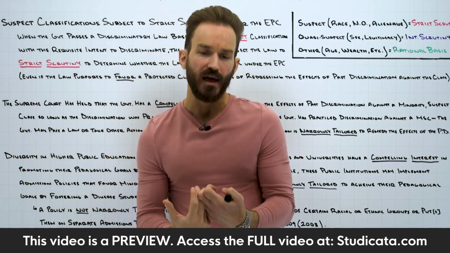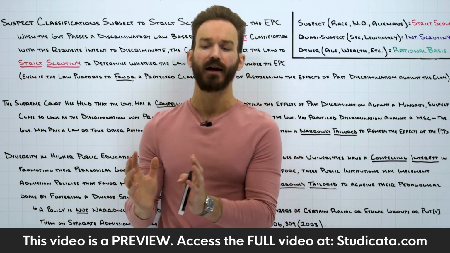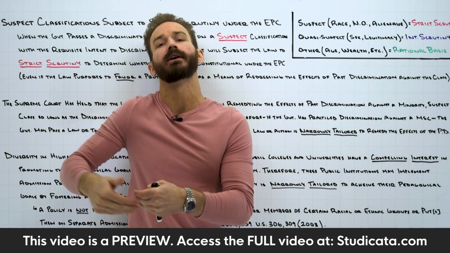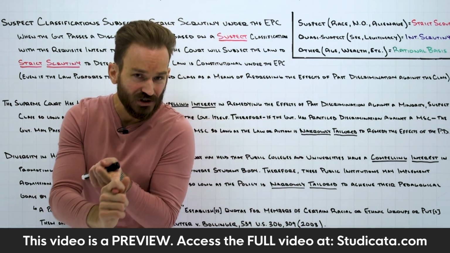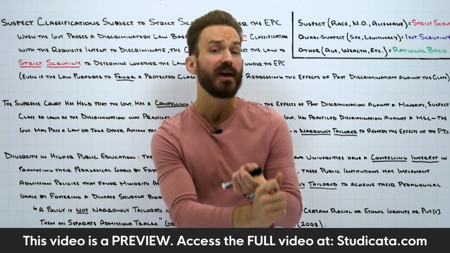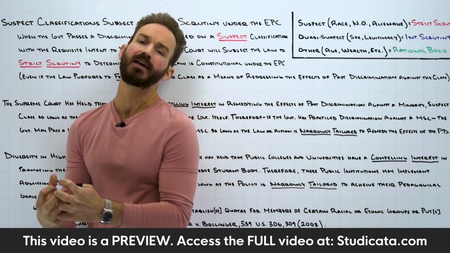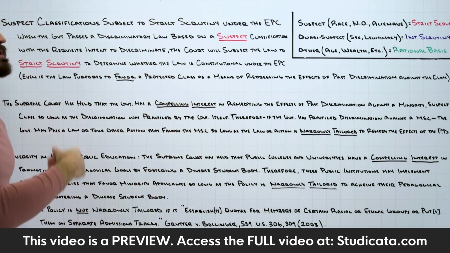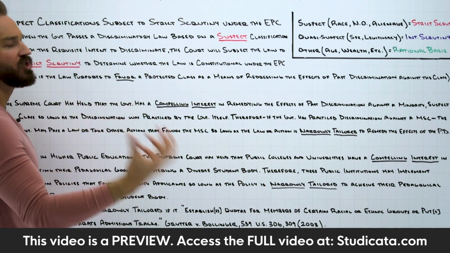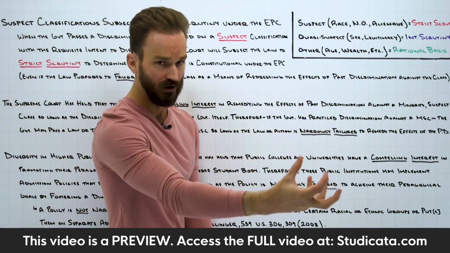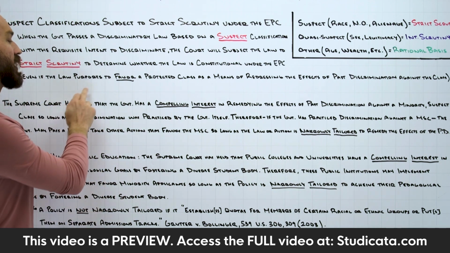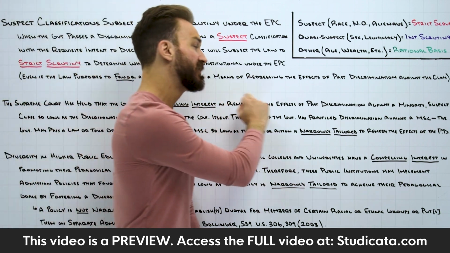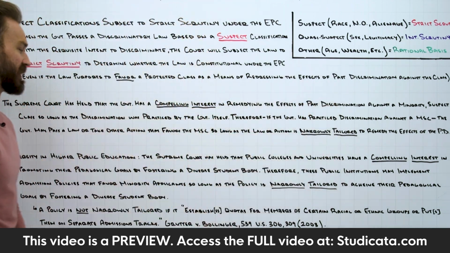In order for the government to have their law or action upheld when the court is applying strict scrutiny, remember, the government has the burden of proving that that action is the least restrictive means to achieve a compelling government interest, right? It's got to be a narrowly tailored way to achieve a compelling government interest. And in this case, the Supreme Court is saying, unequivocally, it is well established that the government has a compelling interest in remedying the effects of past discrimination against a minority suspect class.